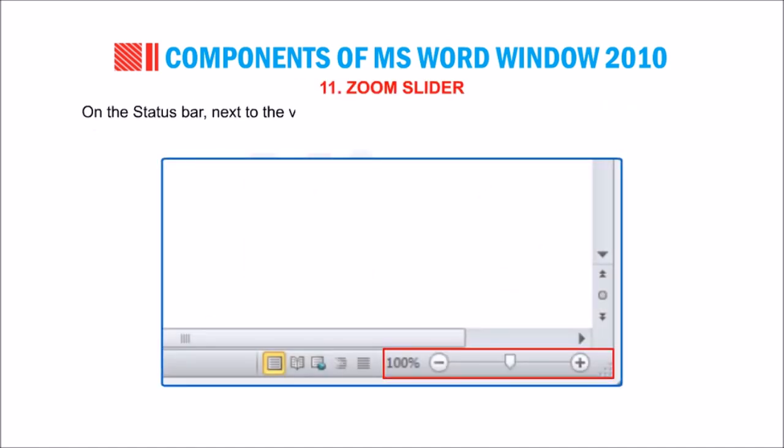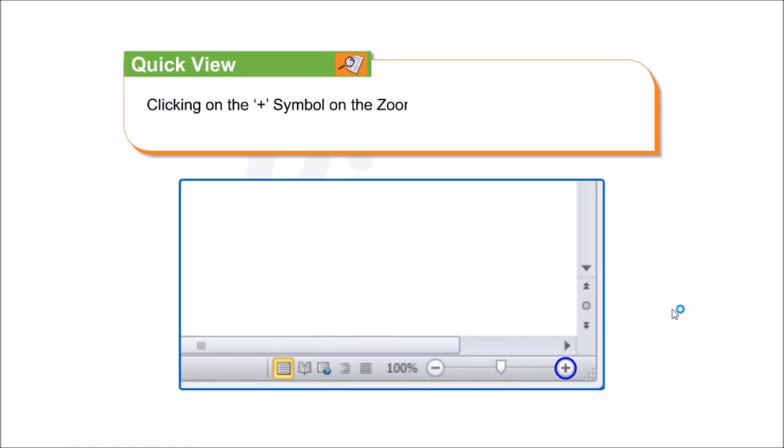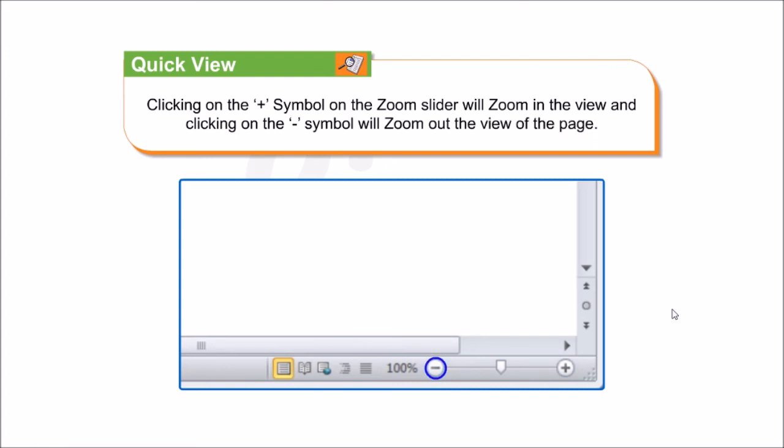11. Zoom Slider. On the status bar next to the View buttons, you will find the Zoom slider, which lets you zoom in or zoom out your document by moving the slider to the % zoom setting. Let us take a quick view. Clicking on the plus symbol on the zoom slider will zoom in the view, and clicking on the minus symbol will zoom out the view of the page.